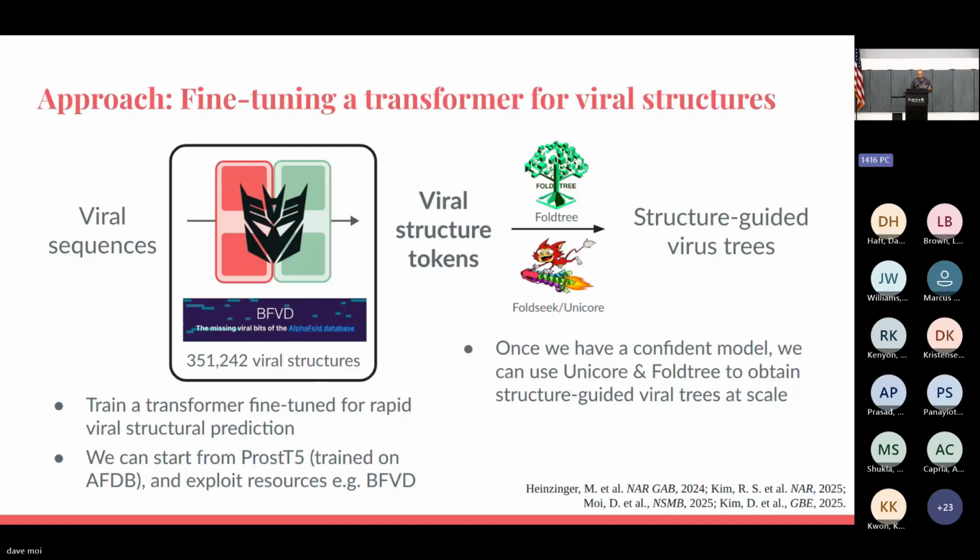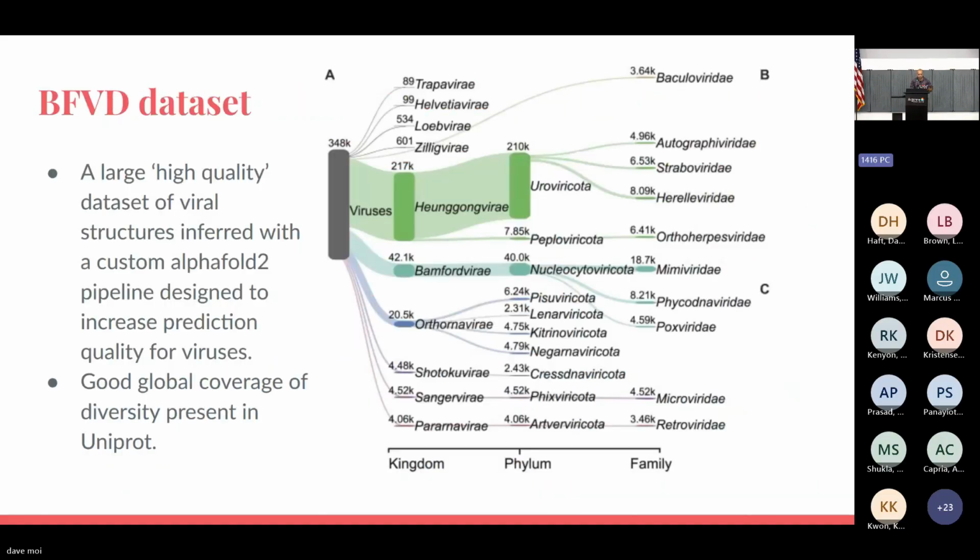So here we have the ProstT5 protein language model, which is able to output structural tokens or local structural motif tokens. Fold tree, which is used to align these things and create phylogenetic trees, and Foldseek and Unicore, which are tools that are used to find shared core genes between the viral proteomes. So we're going to tune all of this pipeline for creating structural representations of amino acid sequences, finding core genes, and making trees towards viruses.